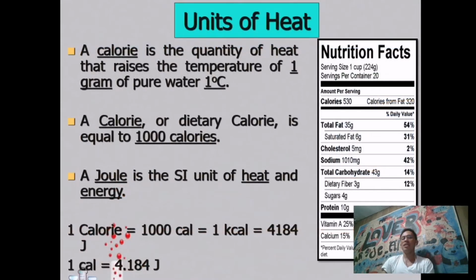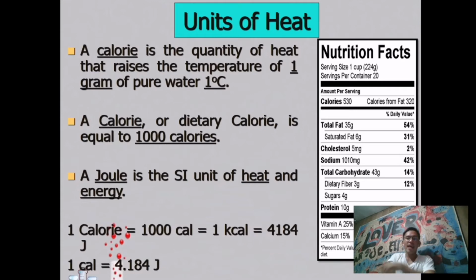So next one is the units of heat. In the units of heat, a calorie is the quantity of heat that raises the temperature of 1 gram of pure water by 1 degree Celsius. This calorie is the quantity or the unit of heat na ginagamit natin.